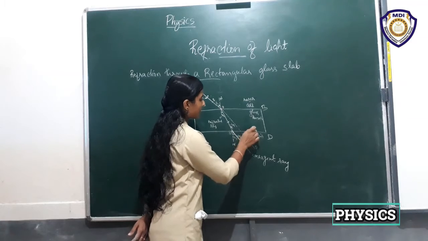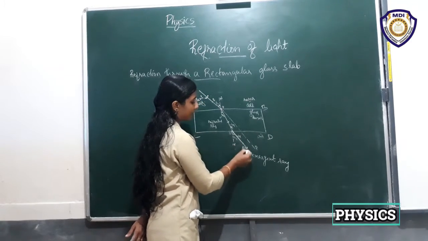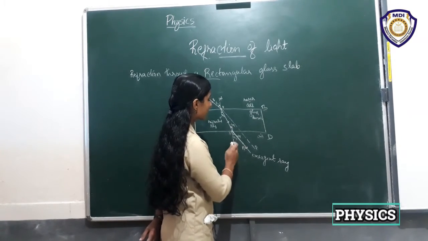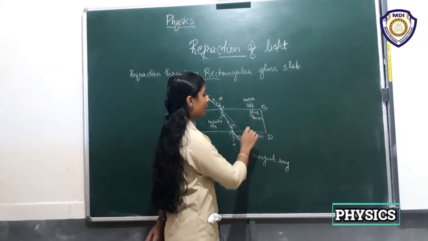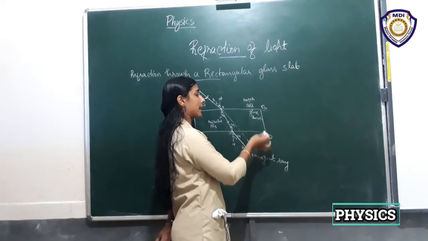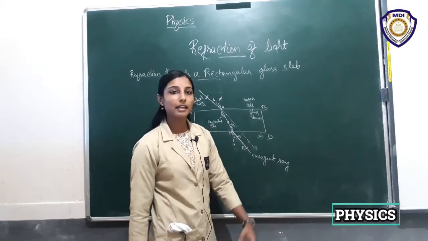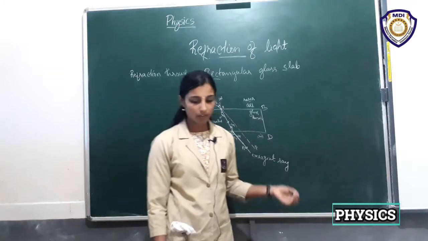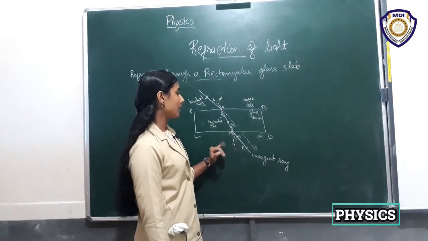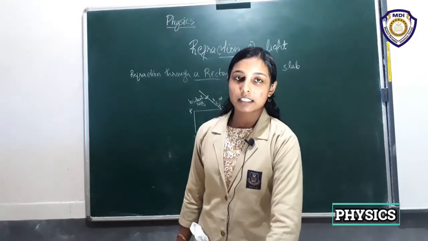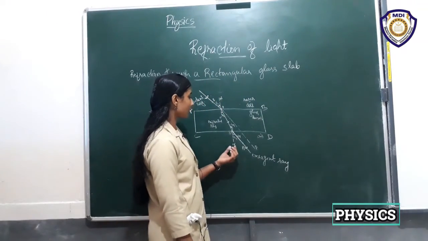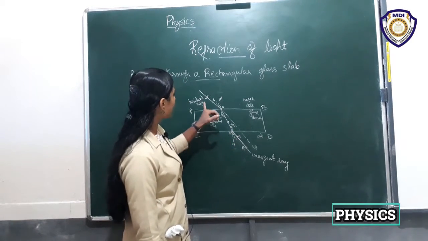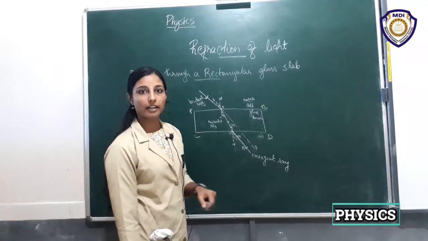And from glass to air, that is, the emergent ray, what happens to it? This is the normal, and it goes away from the normal. That is, when light travels from a denser medium to a rarer medium, the light ray travels away from the normal. So these are the things given here. And one more thing you can see: the emergent ray should be parallel to the incident ray.